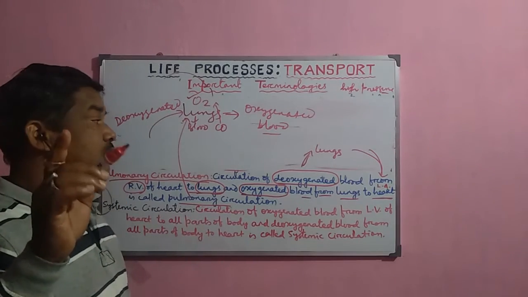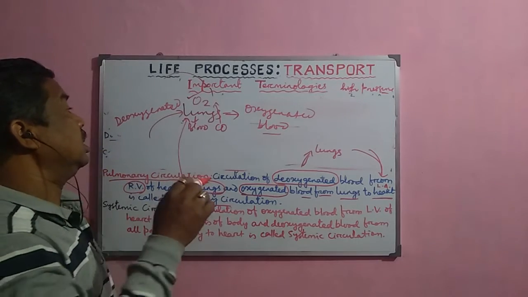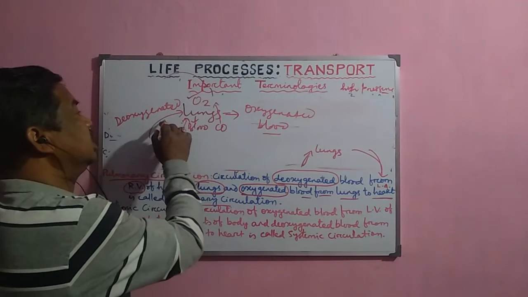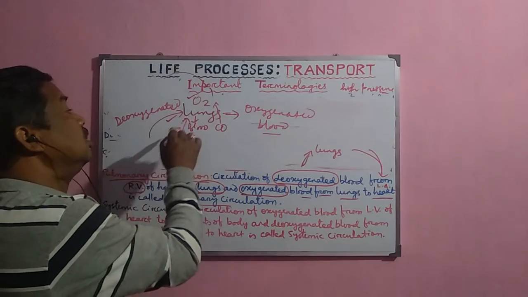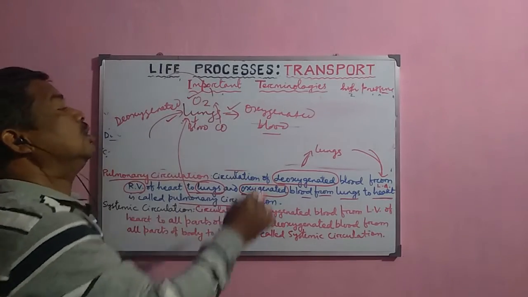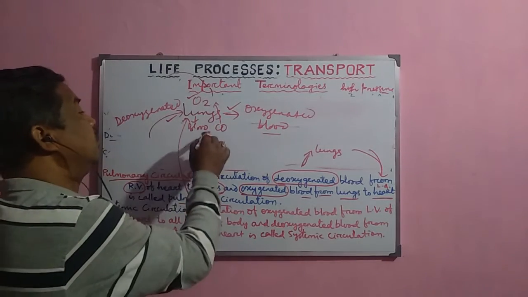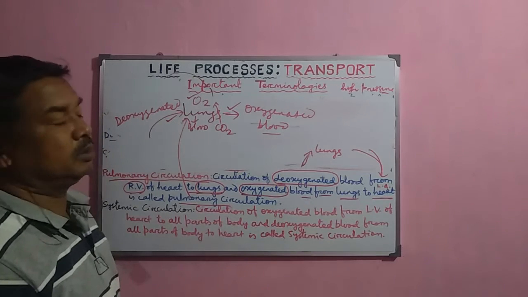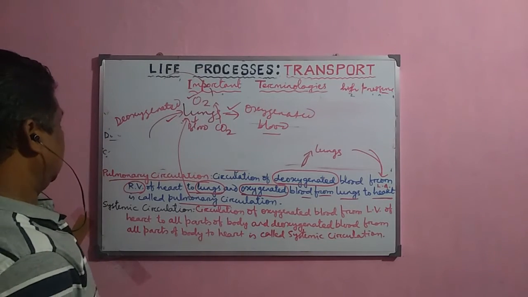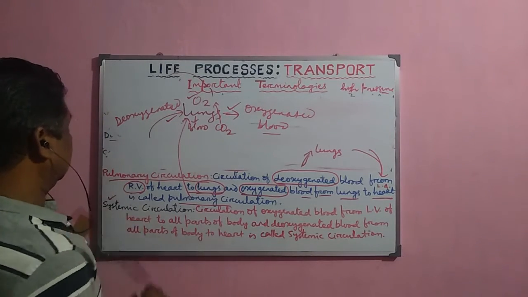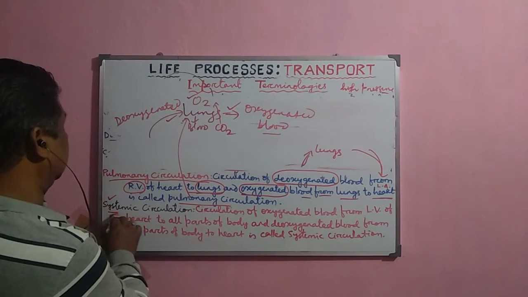This is the first circulation, and its most important significance is the oxygenation of the blood and removal of carbon dioxide from the blood. Now, the next important circulation is called systemic circulation.